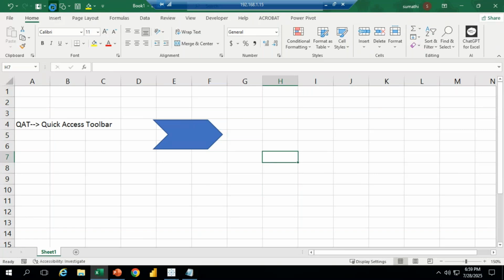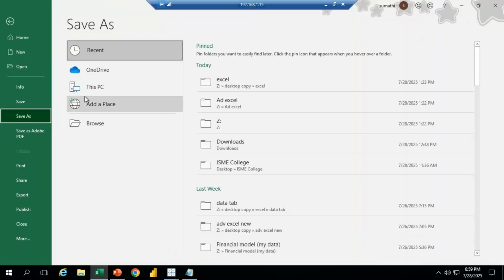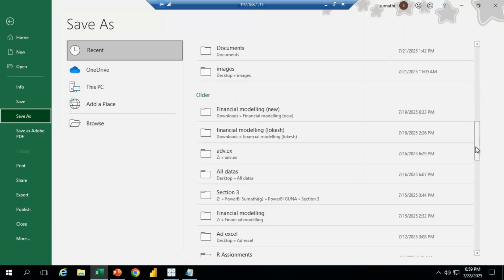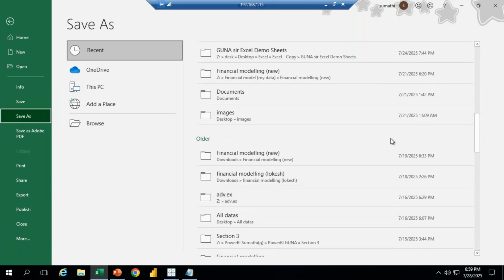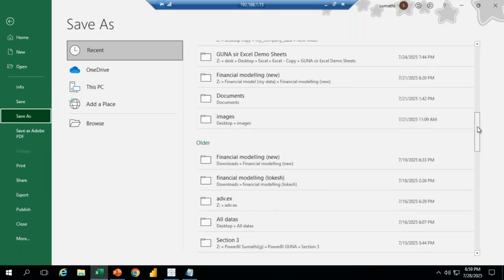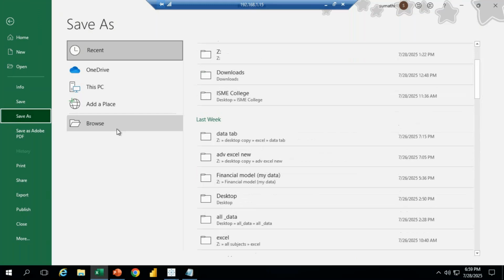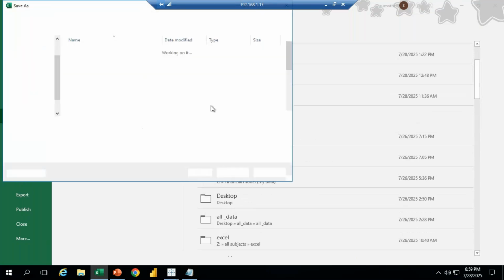If I click on the Save option, it asks where you want to save the data. If I want to save data on my desktop, we can select the desktop option. Suppose I don't have a desktop option, click on the Browse option. It's going to display.